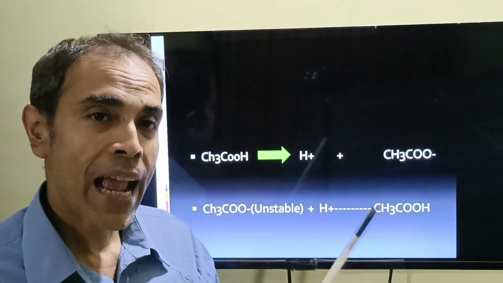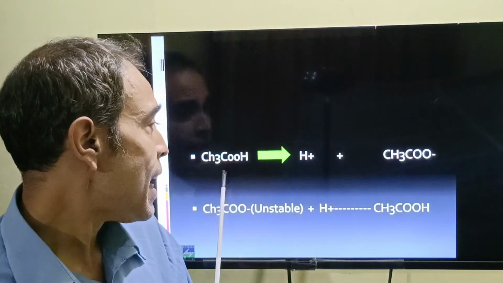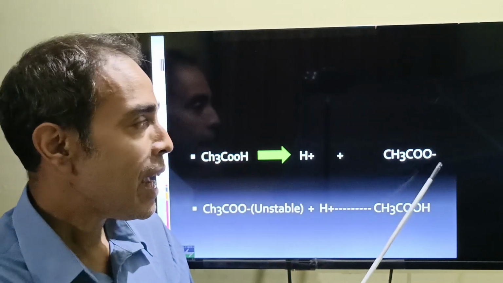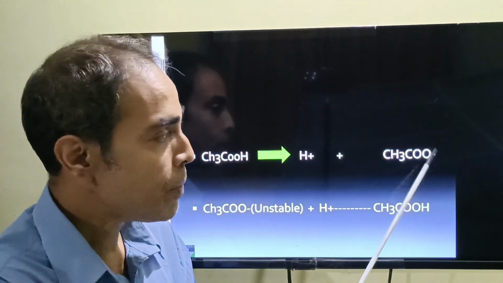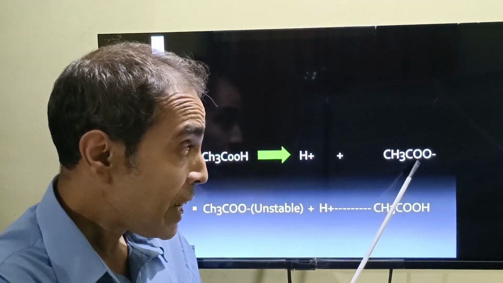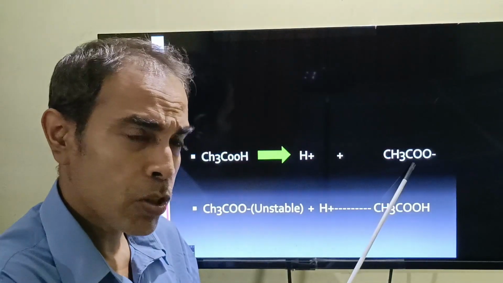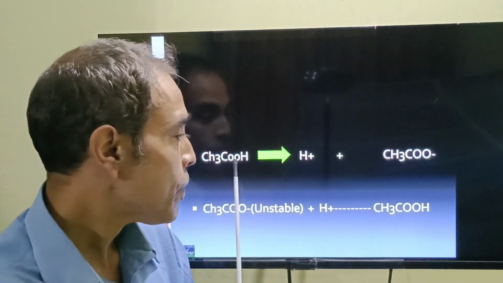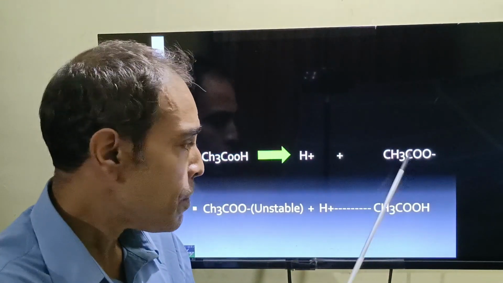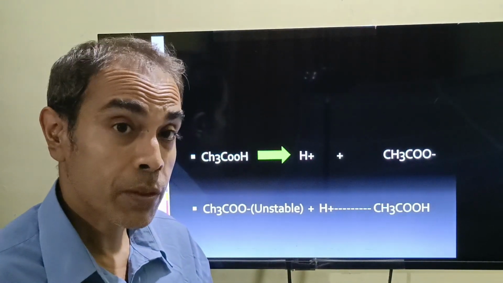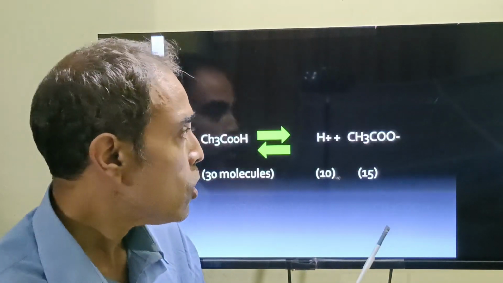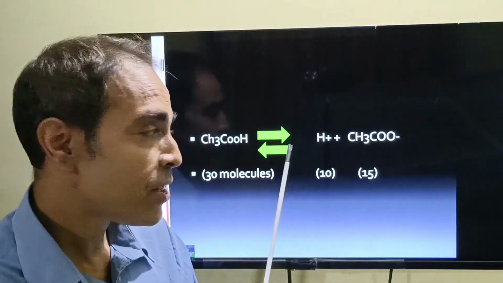Let us look at acetic acid. When it dissolves in water, it forms a hydrogen ion and an acetate anion. But the point here is that the acetate anion is very unstable in this solution. It binds again to the hydrogen ion and forms acetic acid again. It is very unstable compared to hydrochloric acid, which completely dissociates. The anion binds to hydrogen, so there will be a two-direction reaction.